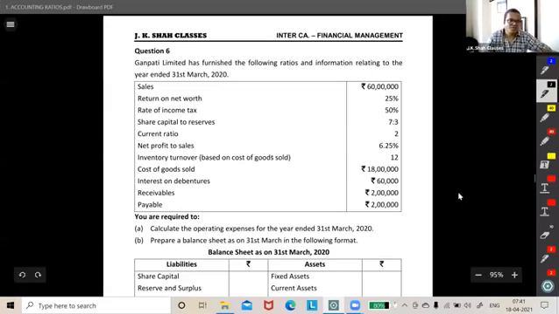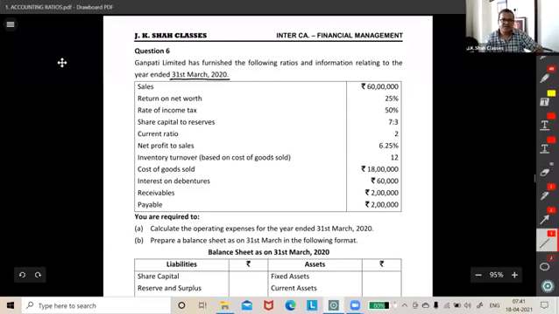I want you to practice a little on your own so that you have the feel. Yeah, I could solve this question. So let's give it a try. Ganpati Limited has furnished the following ratios and the information for the year ended 31st March 2020. See what it says. It says that sales is how much? Sales is 60 lakh.